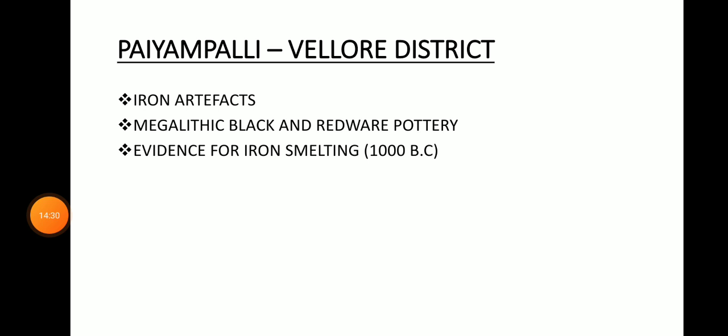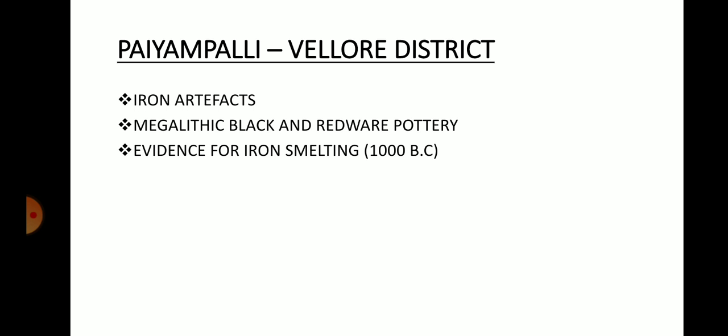Now let's move on to the next place, which is located in Vellore district. The name of the place is Payyempalli. So in Payyempalli there were iron artifacts. Artifacts means materials made with hands. So iron materials made with hands were found in Payyempalli, and also megalithic black and red ware potteries were found, and also there were evidences of iron smelting.